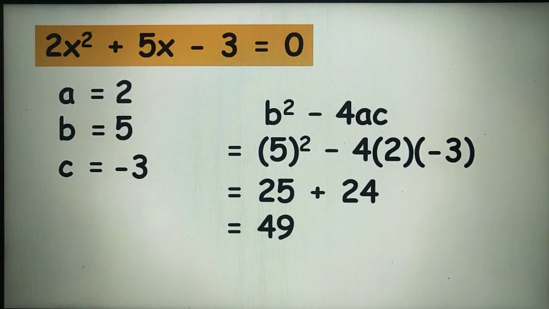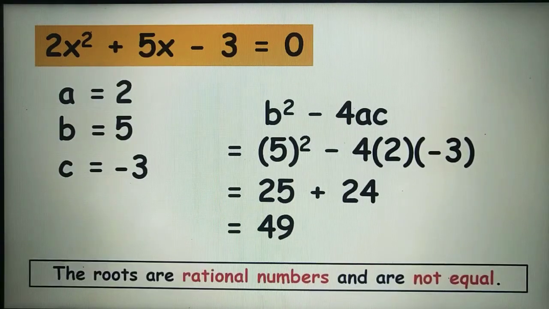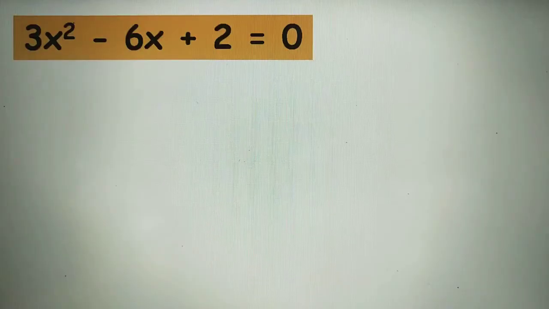So the discriminant is equal to 49, which is greater than 0. And 49 is a perfect square number because it has a square root, and that is 7. So we can say that the roots of this equation are rational numbers and are not equal. Another example is 3x squared minus 6x plus 2 equals 0.